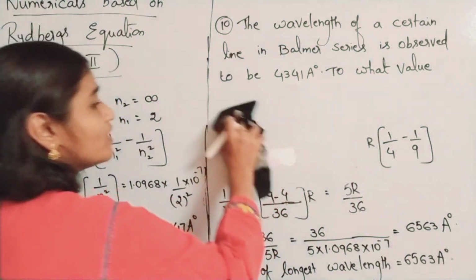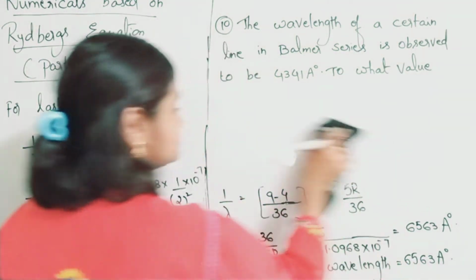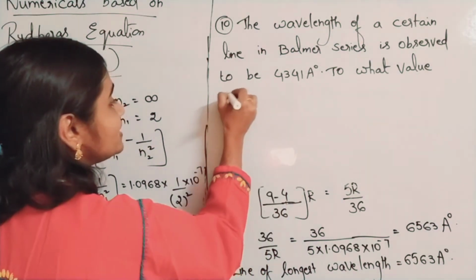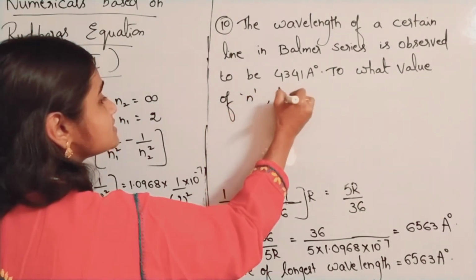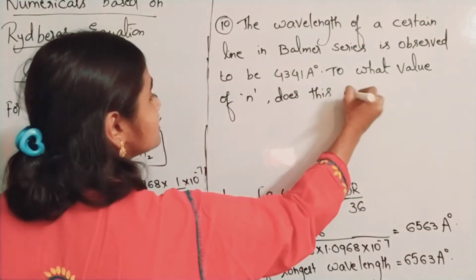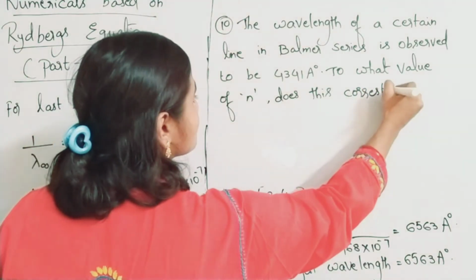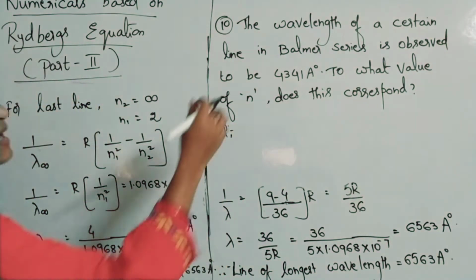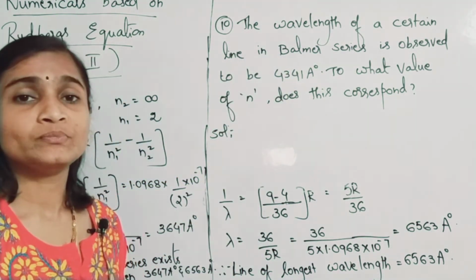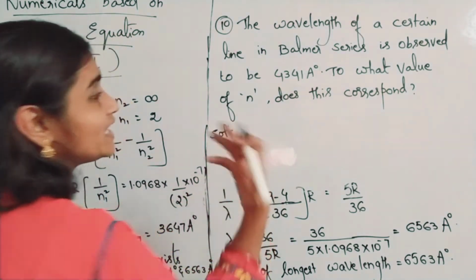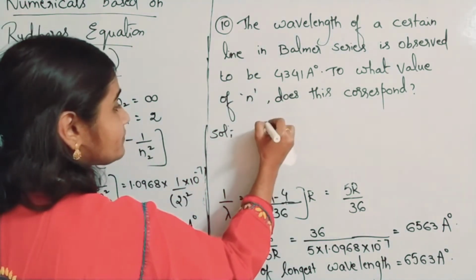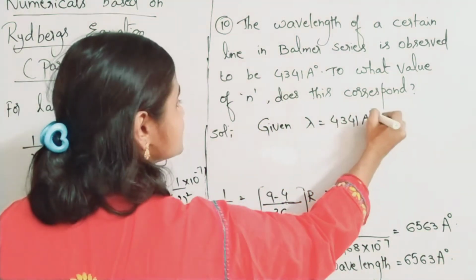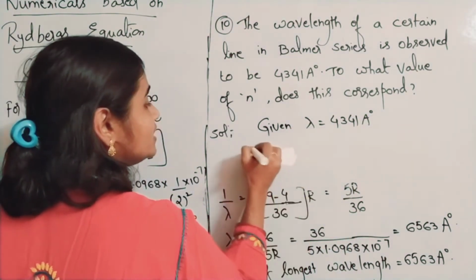You have to find the transition orbit number. n means which orbit it belongs to, what value of n does this correspond to? That is the question. So how to solve? Balmer series means n1 value is 2, that you know. Now n2 value you have to find. Lambda is given to you. Given lambda is 4341 angstroms.